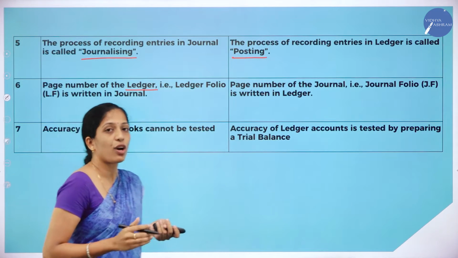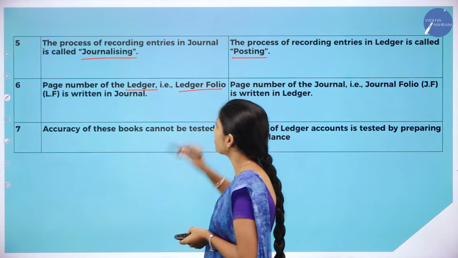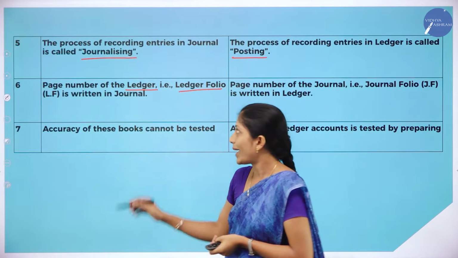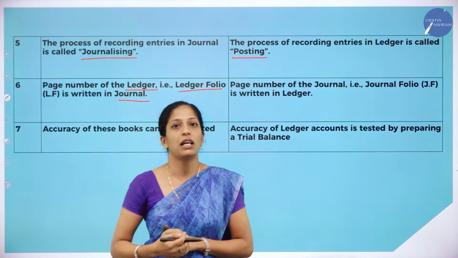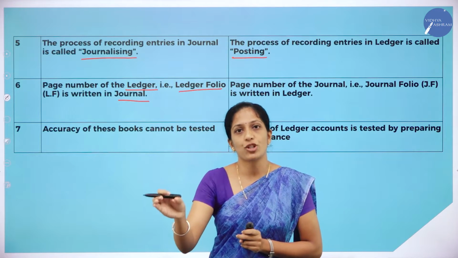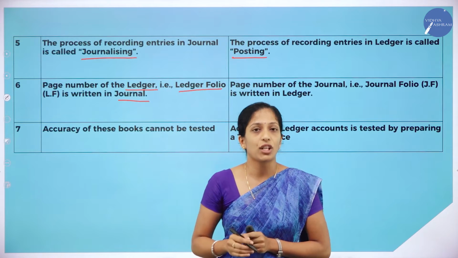And the next one is page number of the ledger. The page number of the ledger, that is nothing but ledger folio, is written in where? Journal. So you know the format of journal. What was the format of journal? Date, particulars, ledger folio, debit rupees and credit rupees.